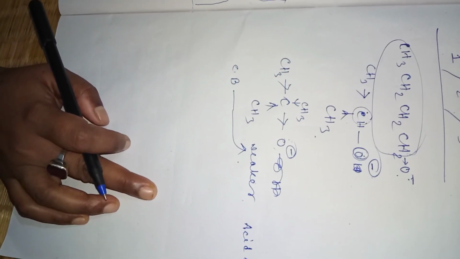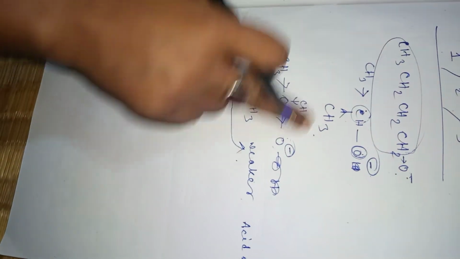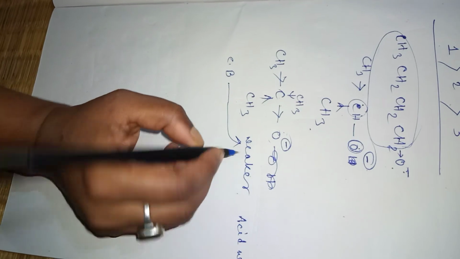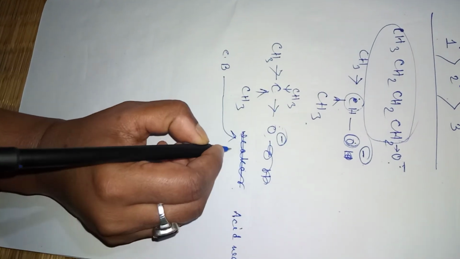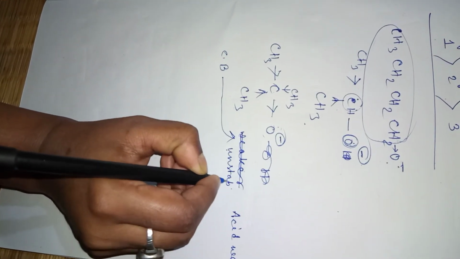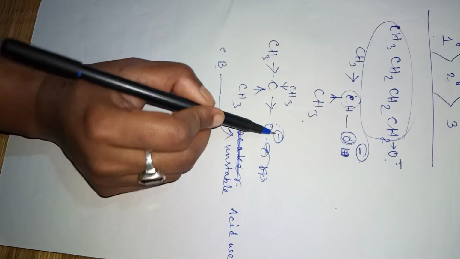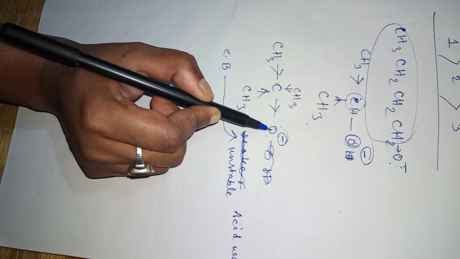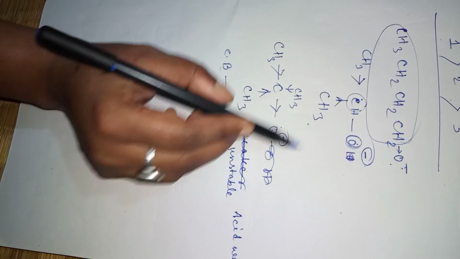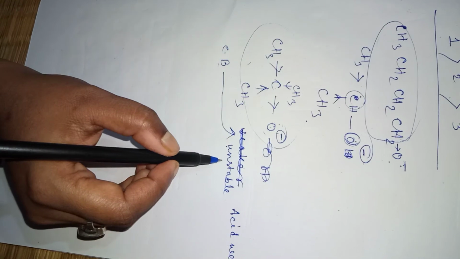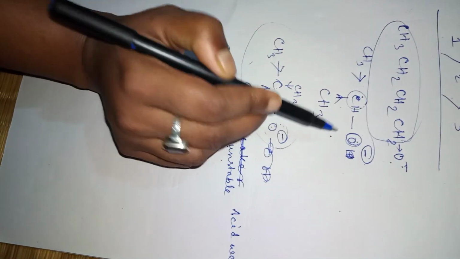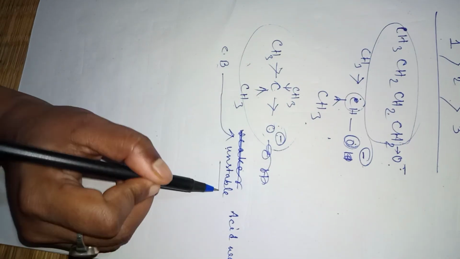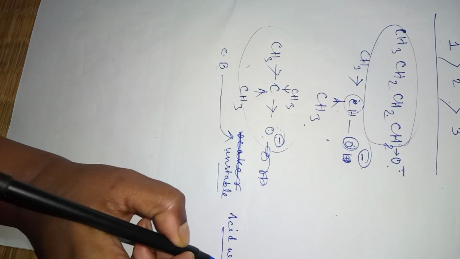Okay, so I should say the conjugate base is unstable, I'm sorry. Oxygen is already electronegative and it is getting more electron density. That means this alkoxide ion is more unstable than the previous one, and this is more unstable than the previous one. If the conjugate base is unstable, then the corresponding acid will always be weak.